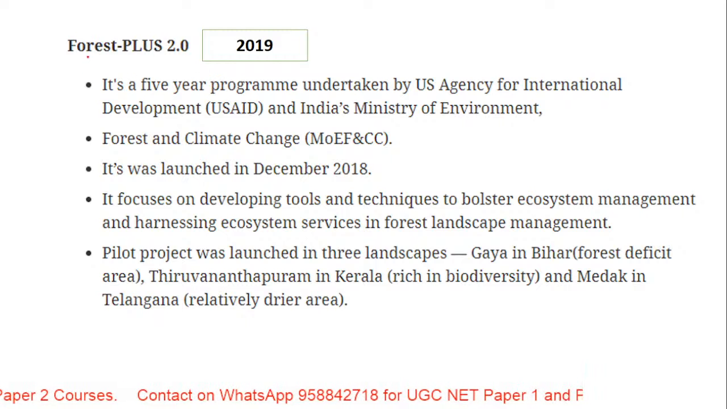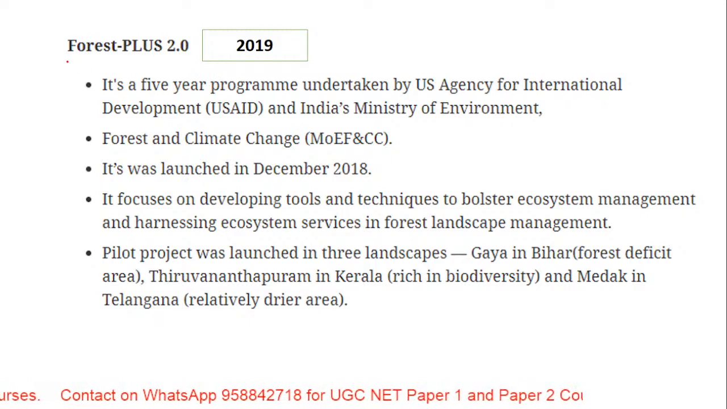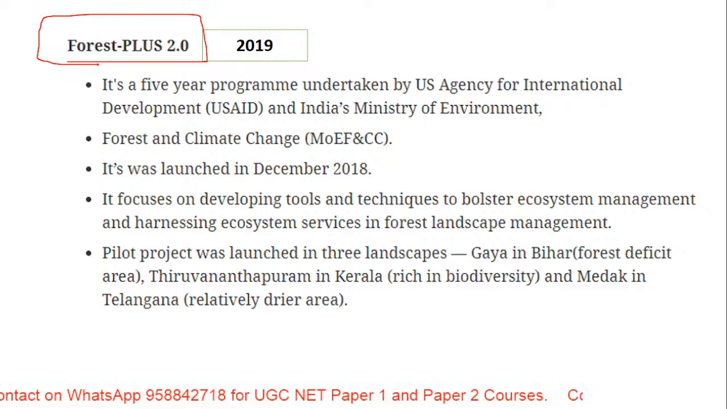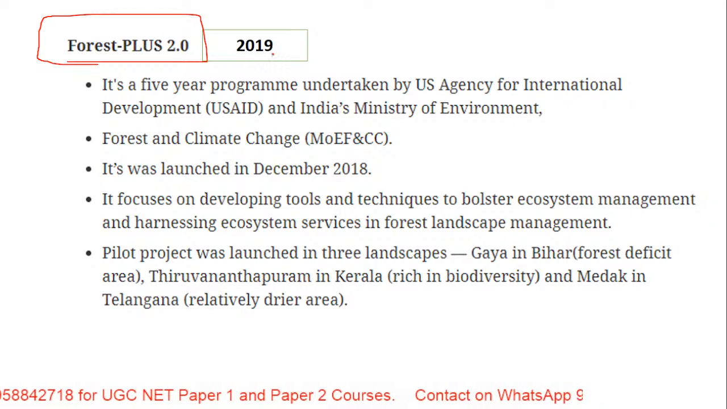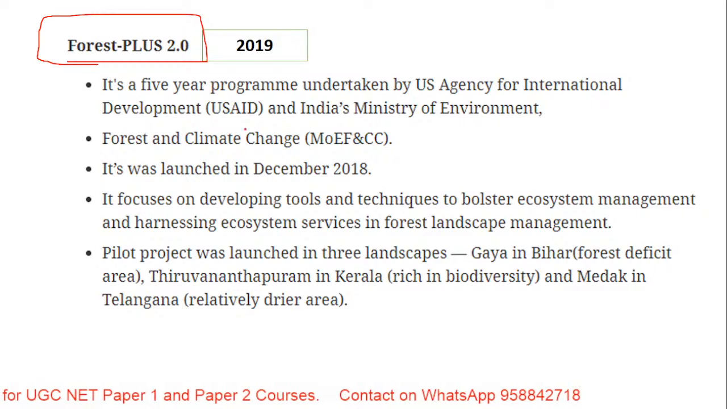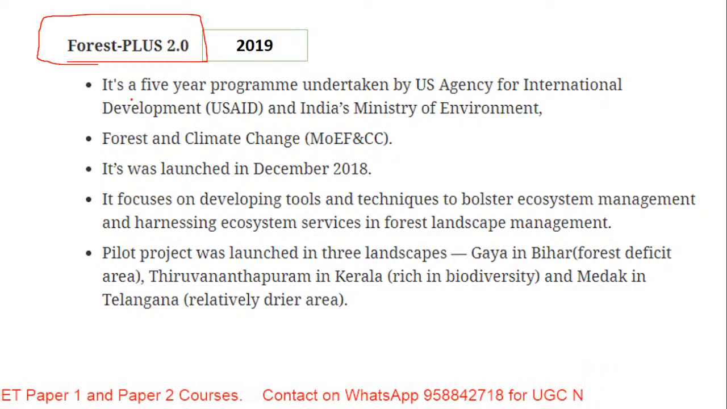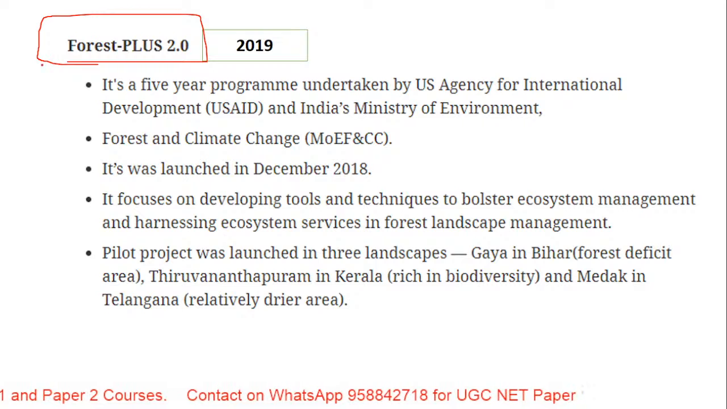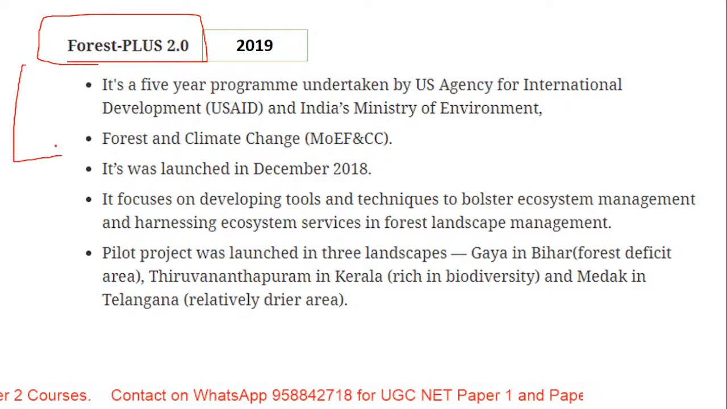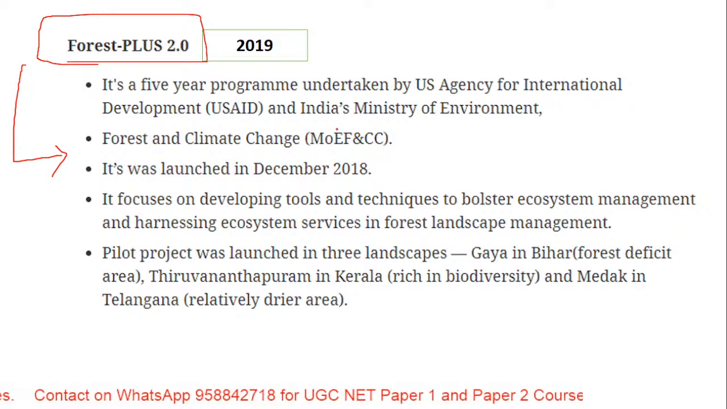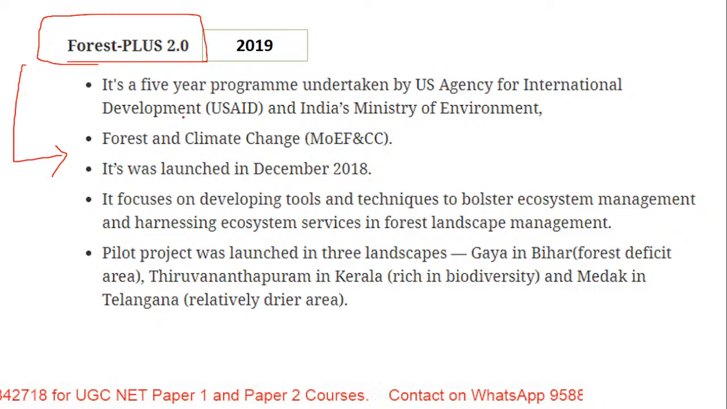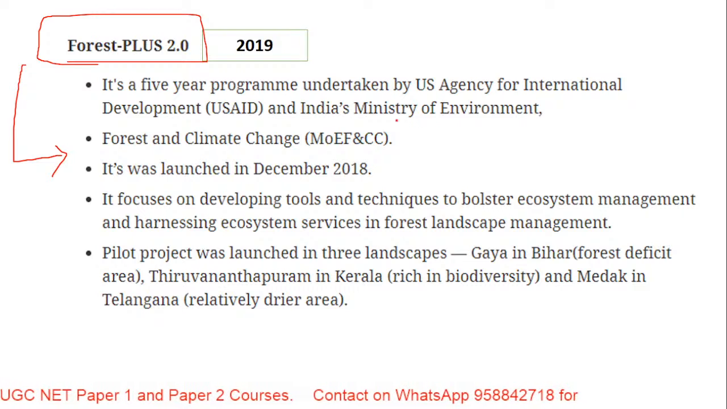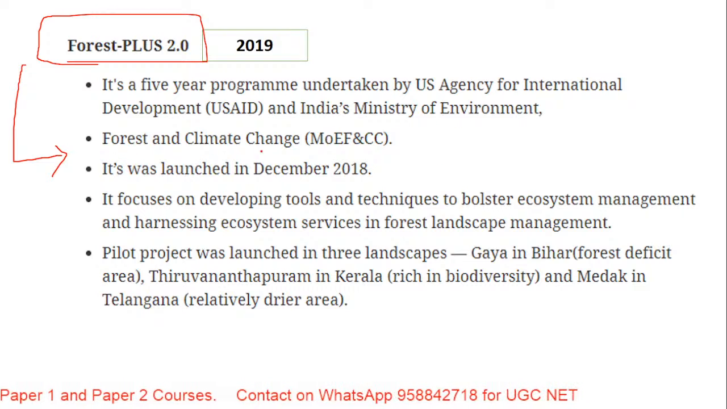Now, next is Forest Plus 2.0. Let's see whether you remember it or not. Forest Plus 2.0 was the project which was launched in the year 2018 but came into force in 2019. It is a 5-year program undertaken by the US Agency for International Development and India's Ministry of Environment, Forest and Climate Change.